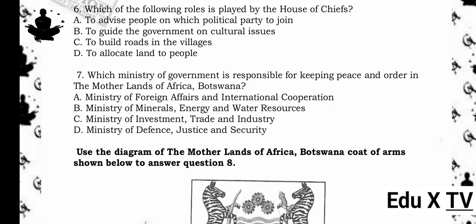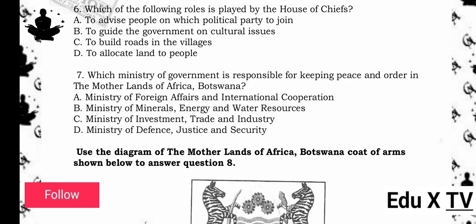6. Which of the following roles is played by the House of Chiefs? A. To advise people on which political party to join. B. To guide the government on cultural issues. C. To build roads in the villages. D. To allocate land to people. The answer is B. To guide the government on cultural issues. Reason being, the House of Chiefs, Ntlo ya Dikgosi, advises the government on matters relating to culture and tradition.